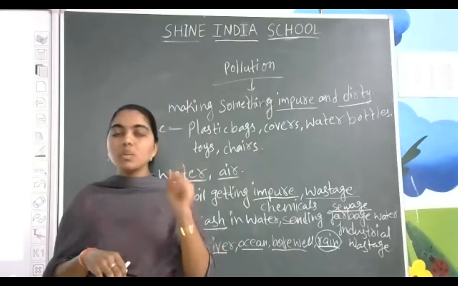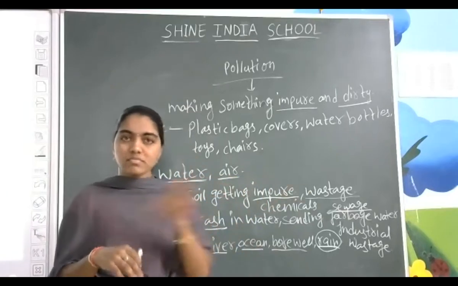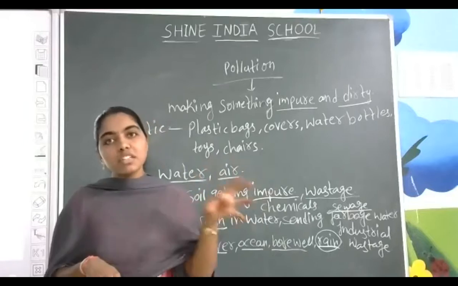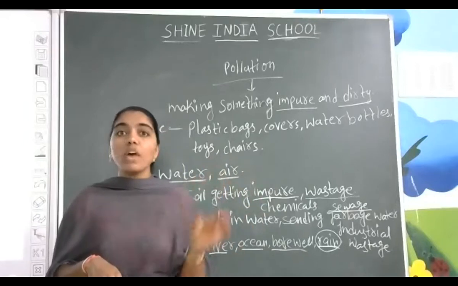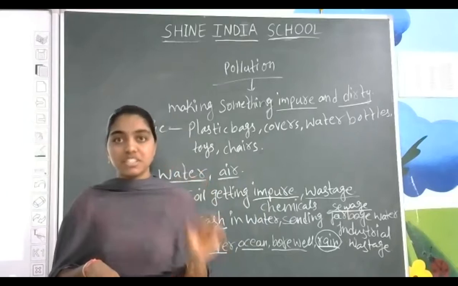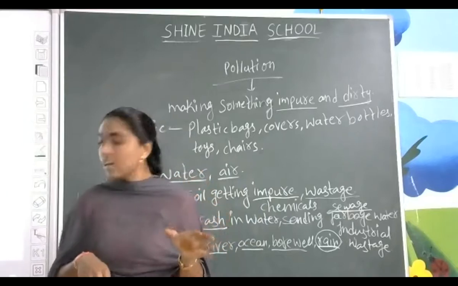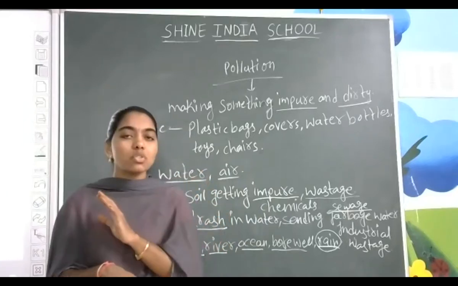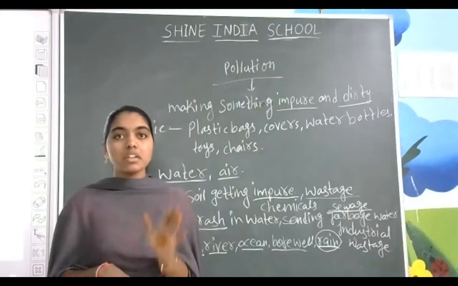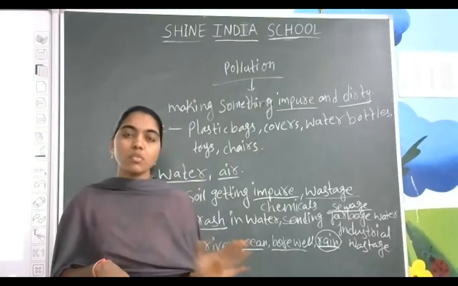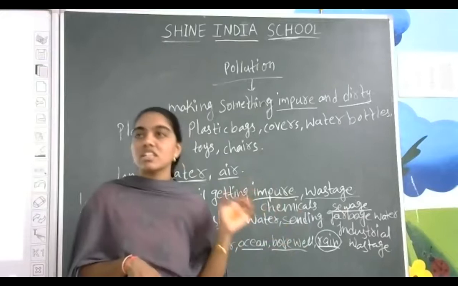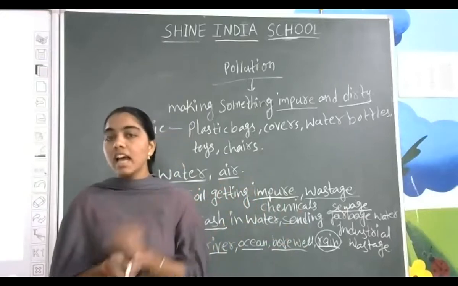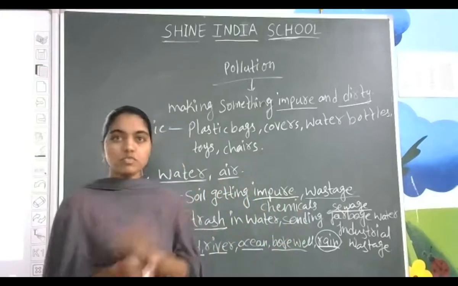If it is one or two, there is no pollution. If everyone is going to send, then it is pollution. So everyone needs to take the initiative that we should not throw trash in water, we should not send sewage into the water, we should not send industrial wastage into water. That leads to water pollution.